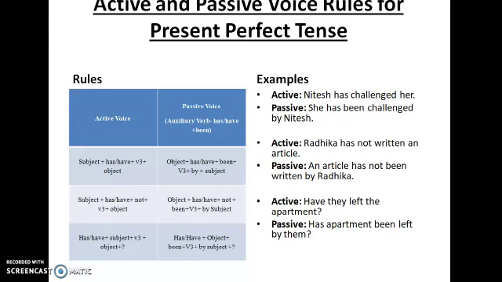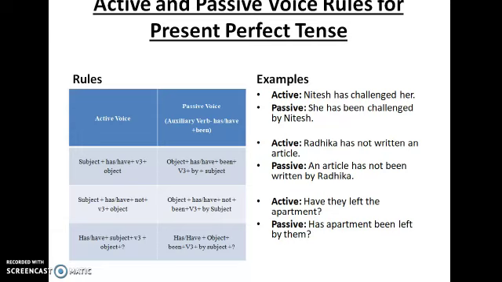Last one is, have they left the apartment? So the answer would be, has the apartment, I have missed the there. Has the apartment been left by them? It is the apartment, so it is has. If it was apartments, you could have written have. Here it is, has the apartment been left by them? So don't forget to add been here, B-E-E-N.